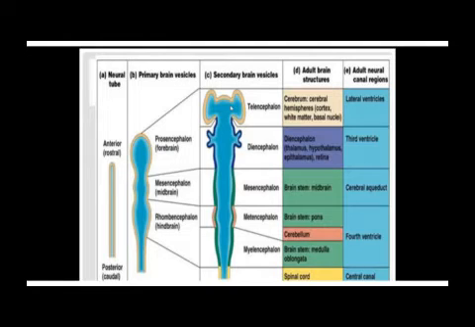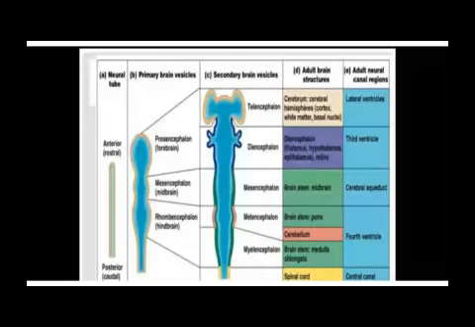So, in the adult brain, what will the telencephalon form? In the adult brain, the telencephalon is going to form what we call the cerebrum. And this cerebrum is going to be one of our lectures. That folded part of the brain is what we call the cerebrum, and it is derived from the telencephalon.